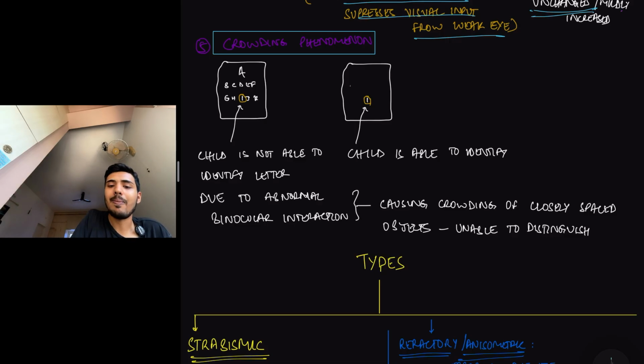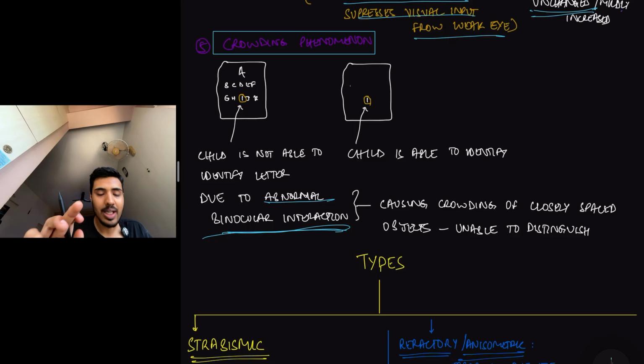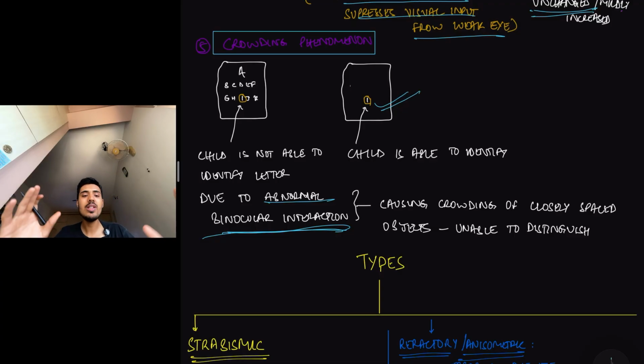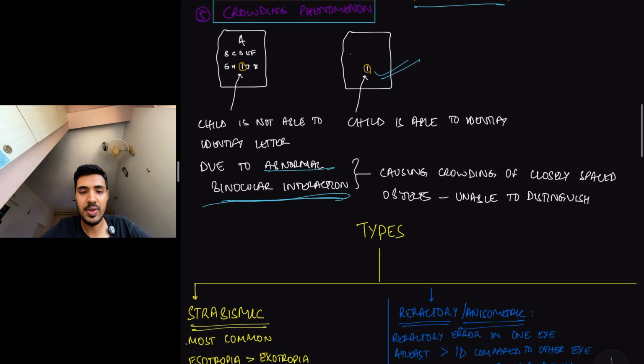This is because of abnormal binocular interaction. Again, as I told, amblyopia is a disorder in which we have abnormal binocular interaction. But the same letter of the same size from the same distance, if I take on an empty sheet of paper, the child is able to identify. So when you have multiple closely spaced objects, then there is crowding phenomenon. This is another visual defect.